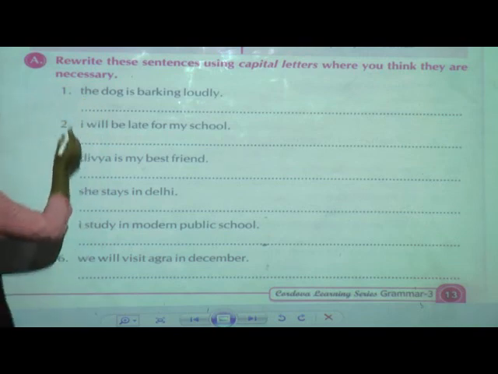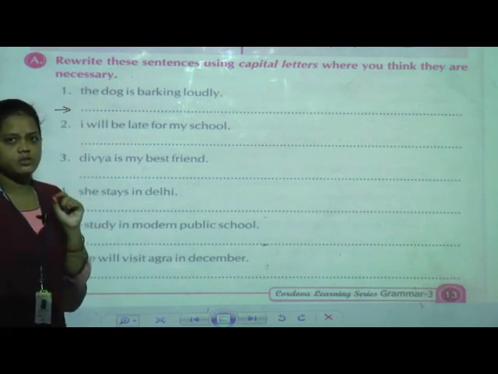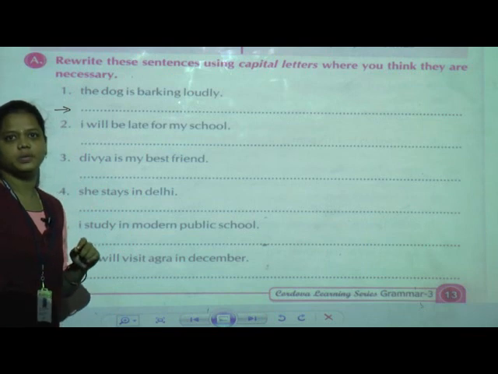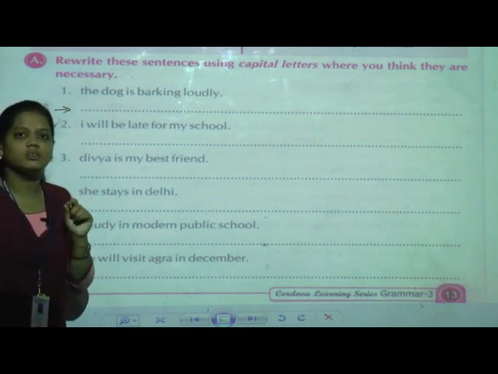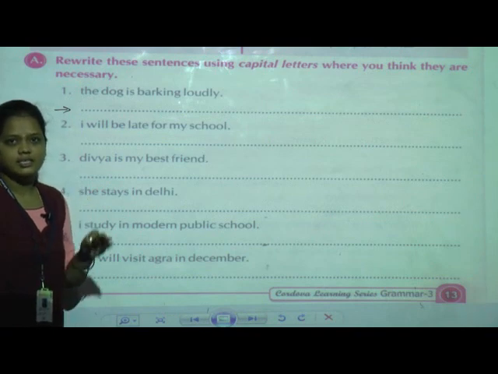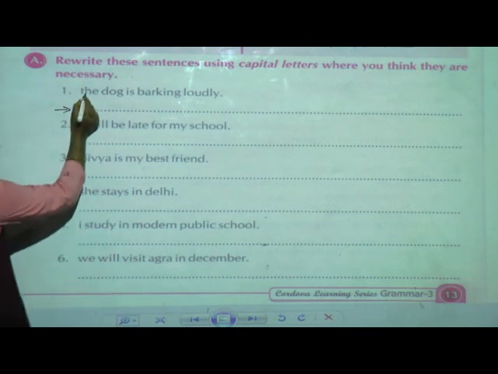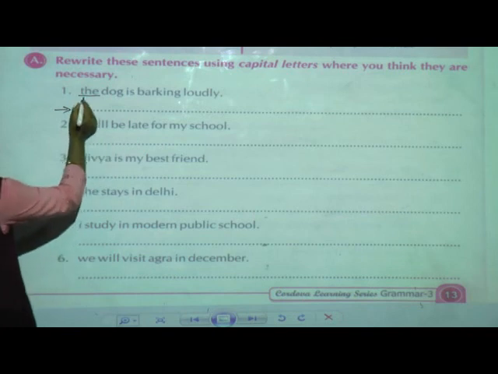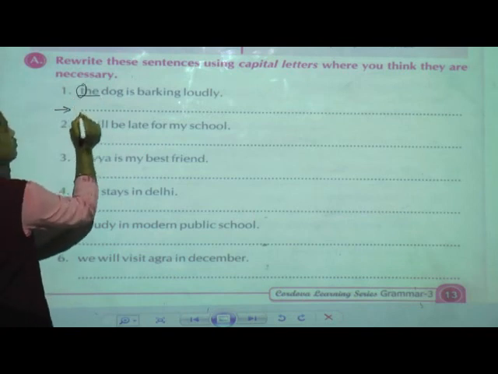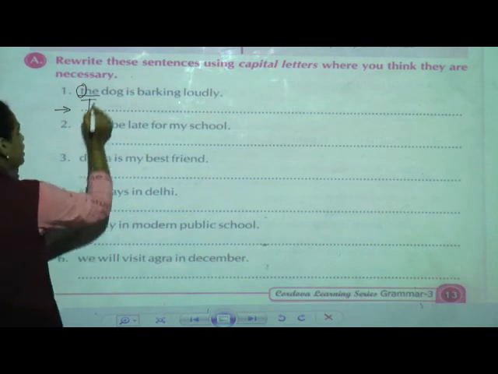Now see, I have told you this so many times, once again I am going to repeat it. Whenever we start a sentence, the first letter is capital. So the first letter of this word, the T, we have to write in capital letter.